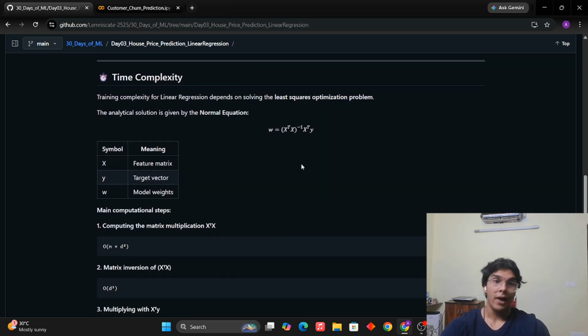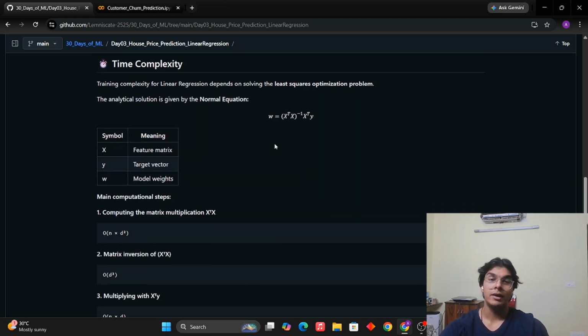Now coming to the most important thing, the time complexity. No one talks about this. No one even thinks about this. The time complexity is pretty simple. In general, we talk about time complexity in data structures and algorithm problems. Since this is a machine learning problem, it will be slightly different, but it carries the same significance.